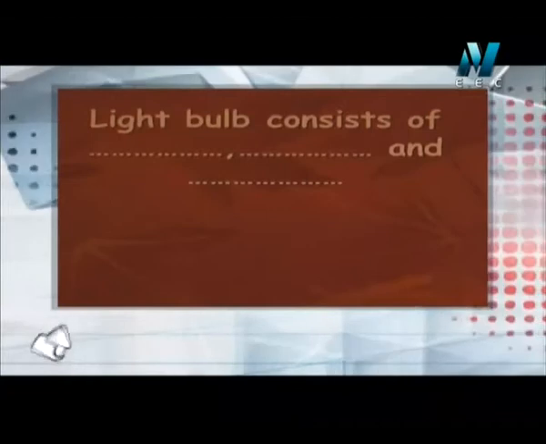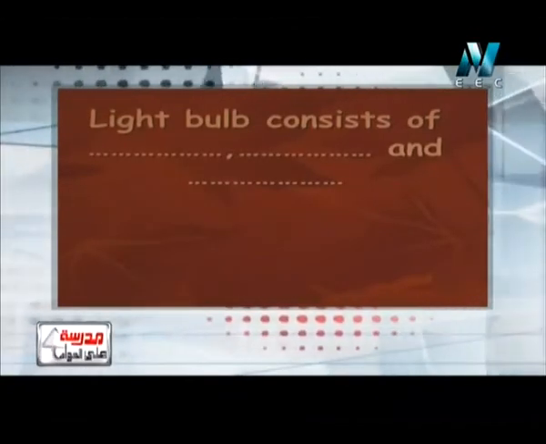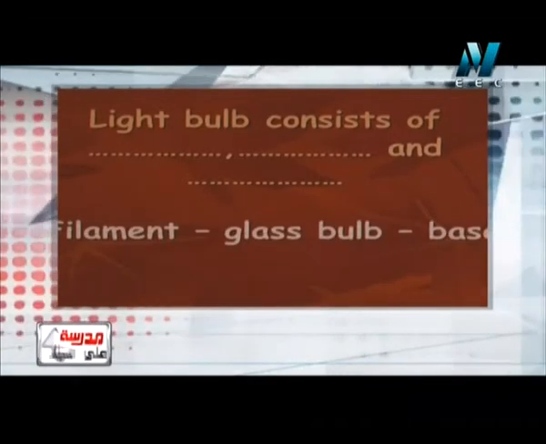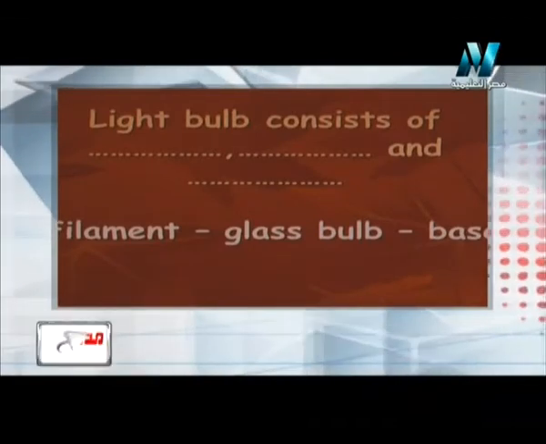Another question. A light bulb consists of three parts, which are the filament, which is made of tungsten, and all of us know that tungsten has a high melting point, the glass bulb, and also the piece. Again, the light bulb consists of three main parts, which are the filament, the glass bulb, and the piece.